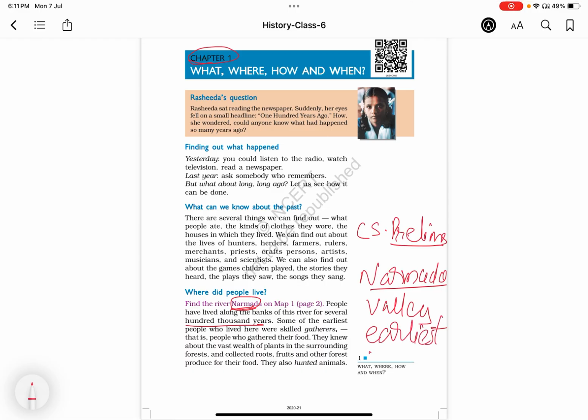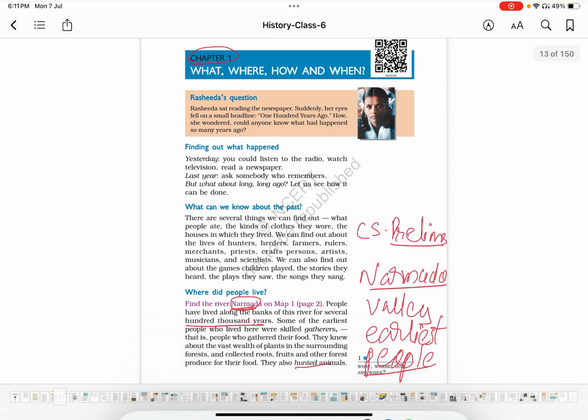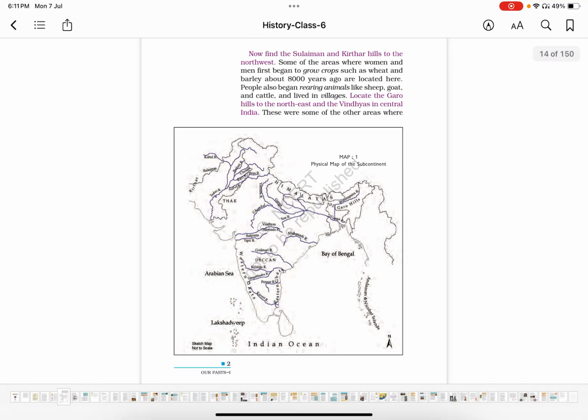So there is a direct question in an MCQ. We can simply say, overall in India, which place had the earliest residence of people, or where did the earliest people live? It is the Narmada Valley. They are hunter gatherers and food gathering is their occupation. Ready? Now let us go to the next page.